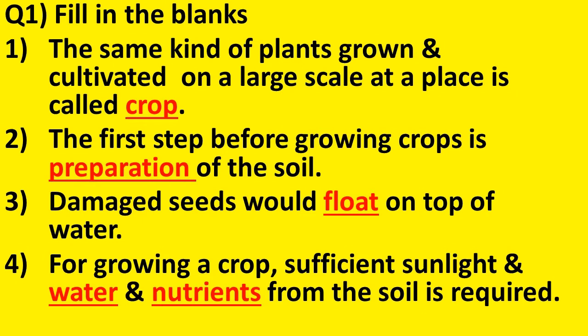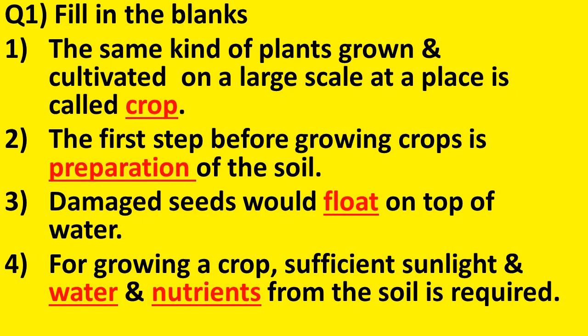Number 1, the same kind of plants grown and cultivated on a large scale at a place is called dash. What is the answer? The answer is crop. Actually, it is the definition of crop. Number 2, the first step before growing crops is dash of the soil. You all are familiar with the basic agricultural practices. What is the first step? It is preparation of the soil.